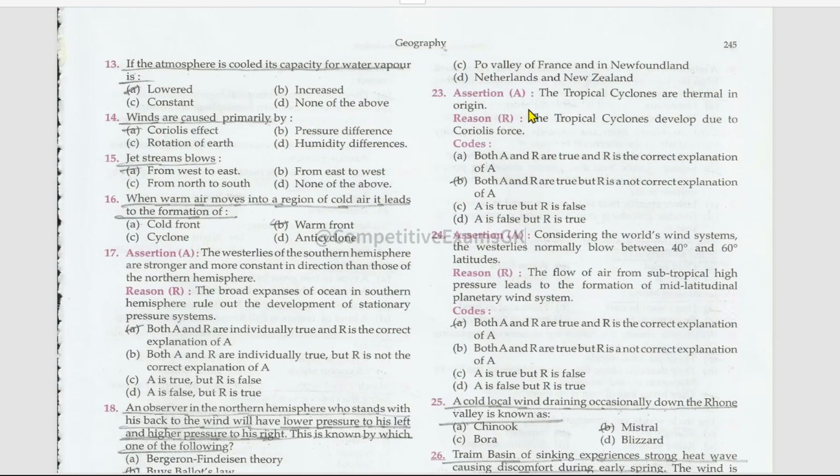Next, assertion and reason. The tropical cyclones are thermal in origin, right? The tropical cyclones developed due to Coriolis force. This is also true, but this is not the right explanation for the assertion.